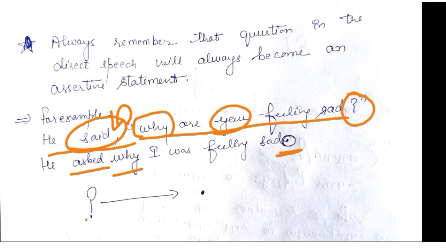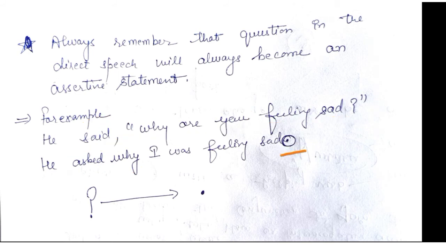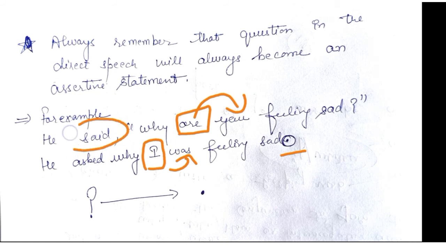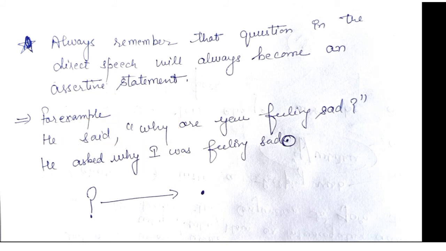So, why I was. Now how can we differentiate between the interrogative sentence and the assertive sentence? In an interrogative sentence we use the subject after the helping verb, but in the assertive or affirmative sentence, the subject is written first and then comes the helping verb. And here the tense is changed from present to past because the reporting verb was in the past. That's the main thing that you need to remember about it.